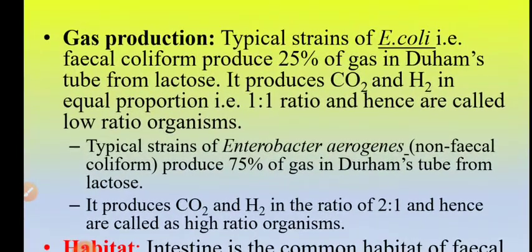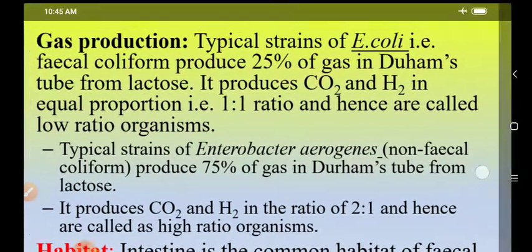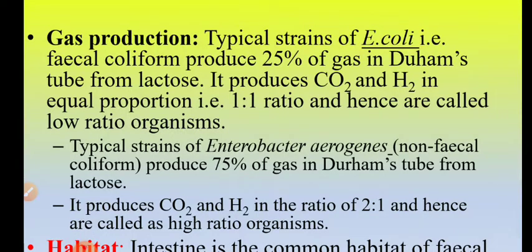Now if you look at biochemical characteristics and gas production by the organism, the typical strains of E. coli, that is fecal coliforms, produce 25% of gas in Durham's tube from lactose fermentation.